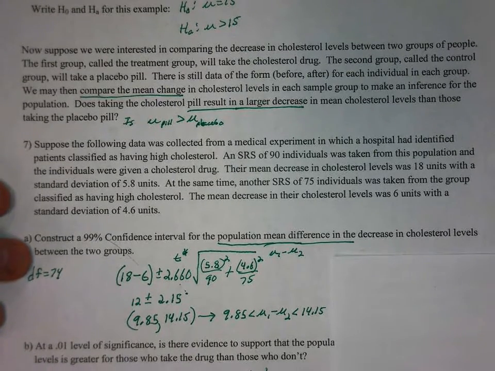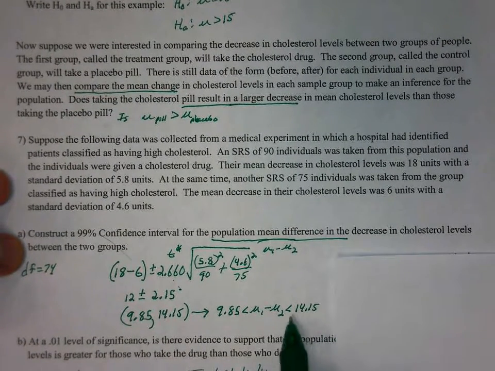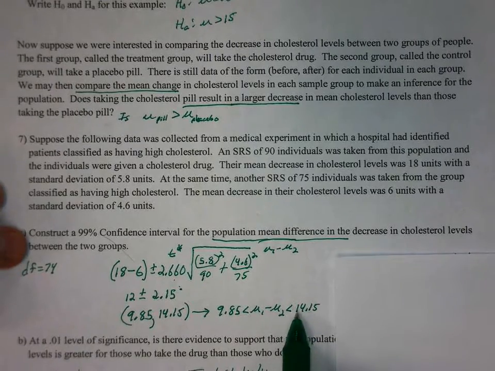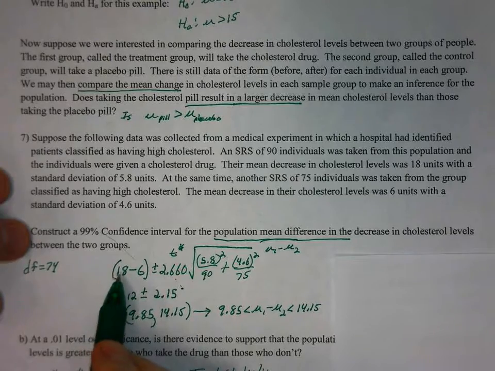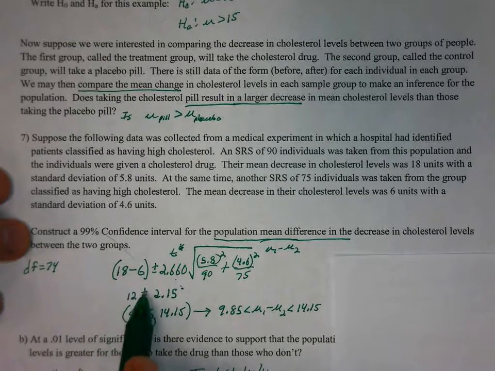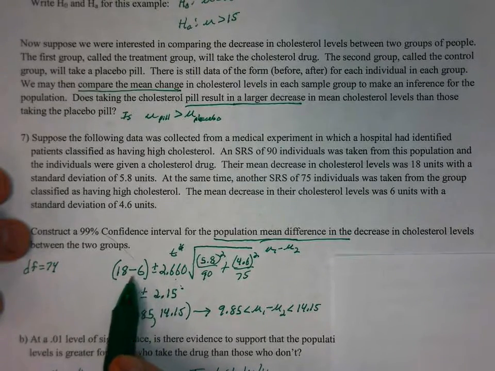Now we see they're both positive. So interpreting that interval, it looks like the mu1 minus mu2 came from x bar 1 minus x bar 2. That's where the positive 12 came from, and then you add or subtract the margin of error. So it's positive because that first number was positive, and it's much larger than the margin of error. So it appears that that difference is pretty significant.